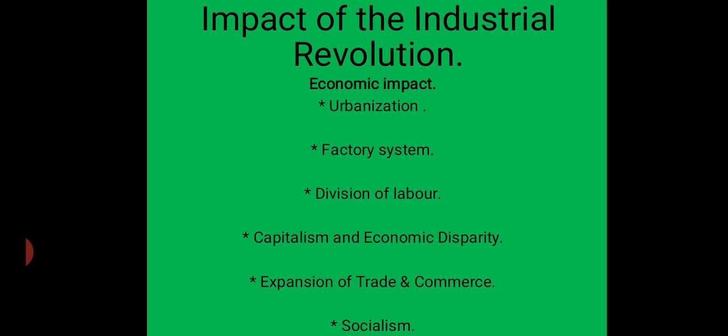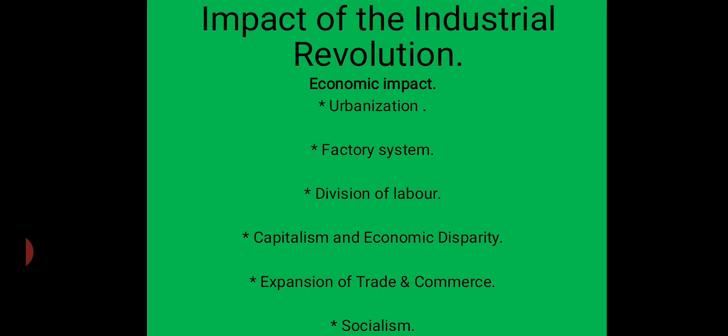Third factor, division of labor. One of the important characteristic features of the Industrial Revolution was the division of labor. Each person or a group of people performed a specialized task in which they had a specialization, and they began to work in that particular way.